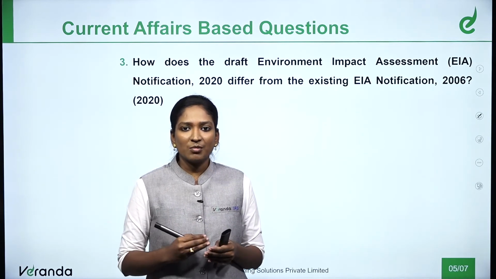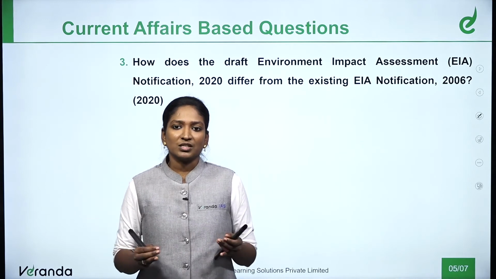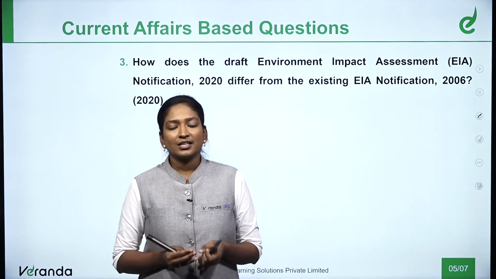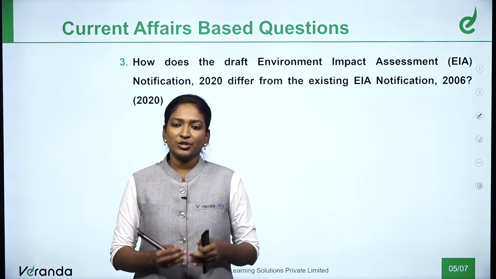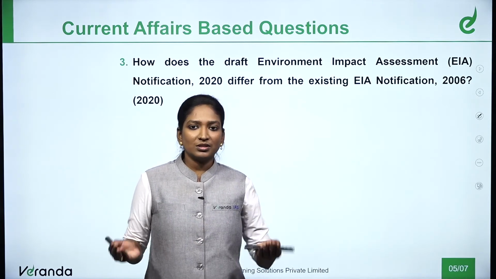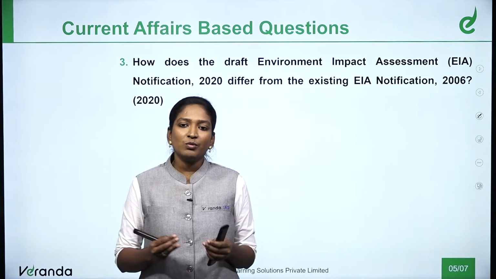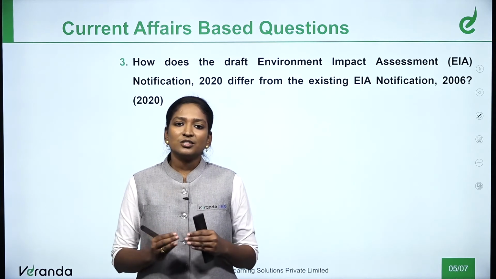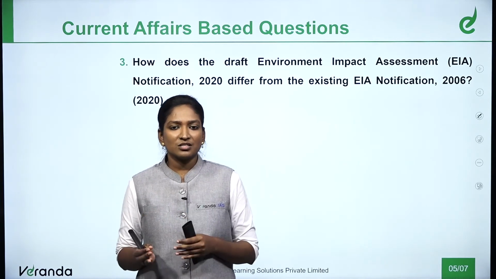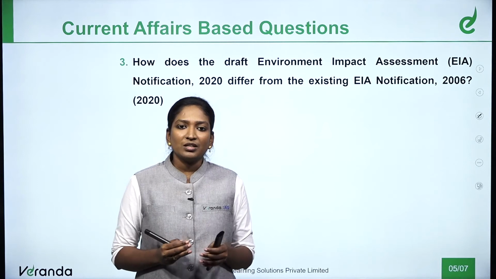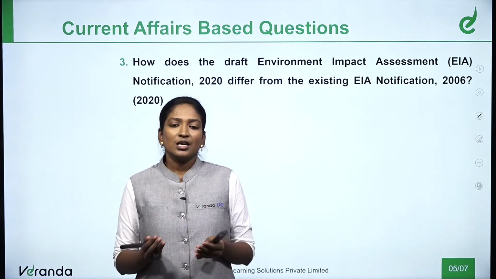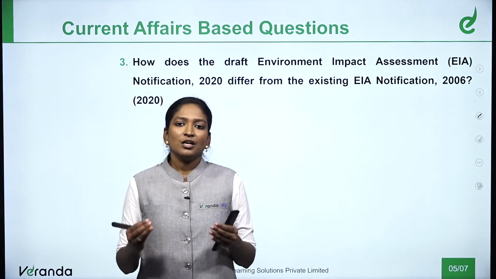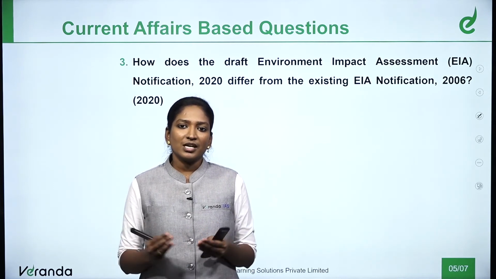So, we explain the difference between these two notifications. For example, the categories A, B1 and B2 are explained in both notifications, but B1 and B2 are not clearly explained in the 2006 notification, and that one is only for farmers, whereas in 2020 they explained that everything comes under agriculture. This is how we need to differentiate the two EIA notifications.